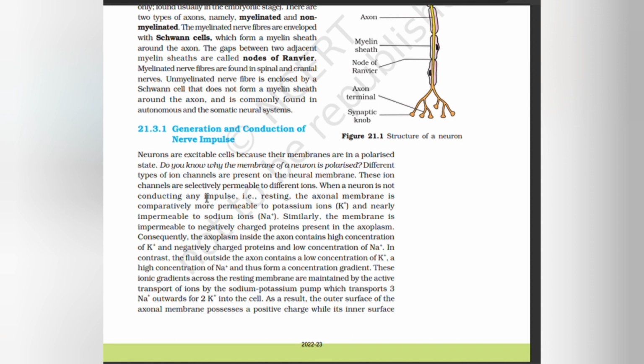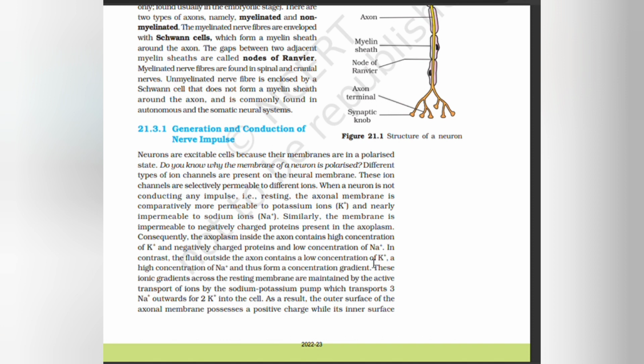When a neuron is not conducting any impulse, that is, resting, the axonal membrane is comparatively more permeable to potassium ions and nearly impermeable to sodium ions. Similarly, the membrane is impermeable to negatively charged proteins present in the axoplasm. Consequently, the axoplasm inside the axon contains a high concentration of K+, negatively charged proteins, and a low concentration of Na+. In contrast, the fluid outside the axon contains a low concentration of K+ and a high concentration of Na+, and thus forms